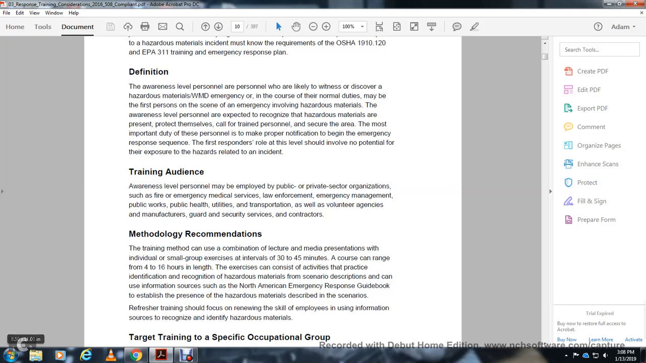Exercise: consider activities that practice identification and recognition of hazardous materials, with scenario descriptions. The North American Emergency Response Guidebook can be used as the information source to establish the presence of the hazardous material described in the scenarios. Refresher training should focus on renewing the skills of the employees using the information source to identify hazardous material.